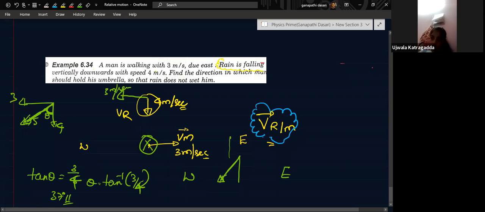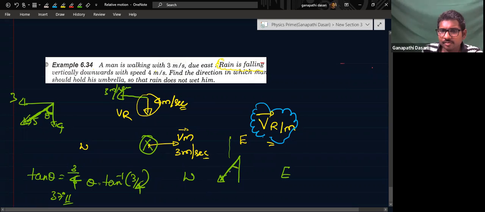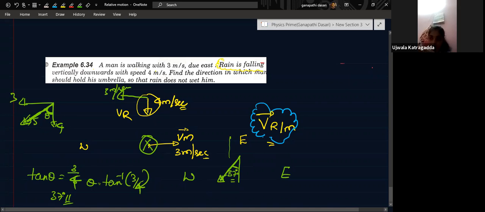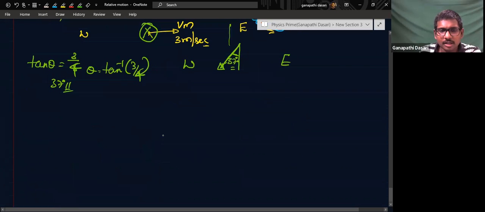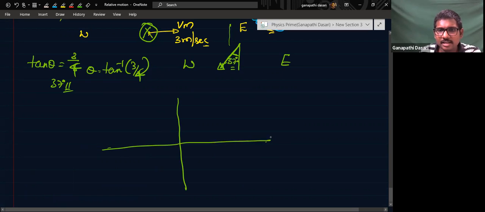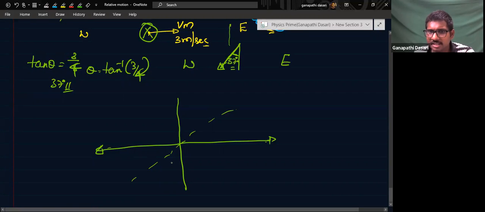Towards west, 37 degrees. Sir, I did not understand the direction, sir. Once explain it. Okay. Then suppose this is like this, you consider this is the x-axis. This entire xz plane, the road is there, you consider.